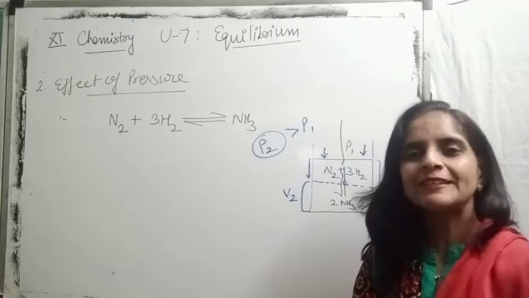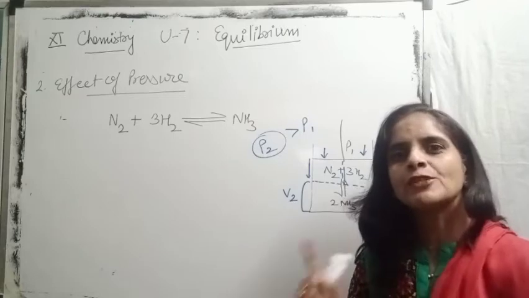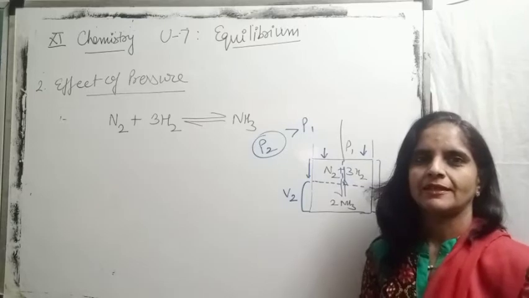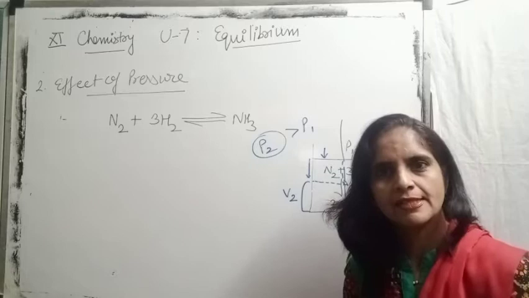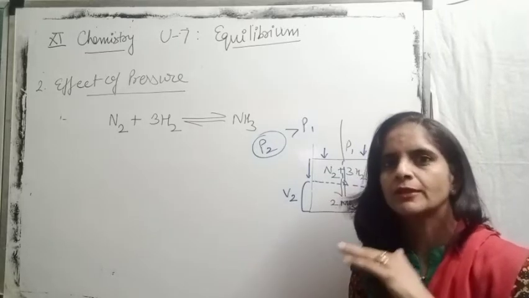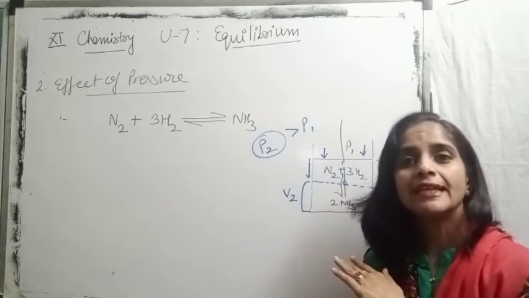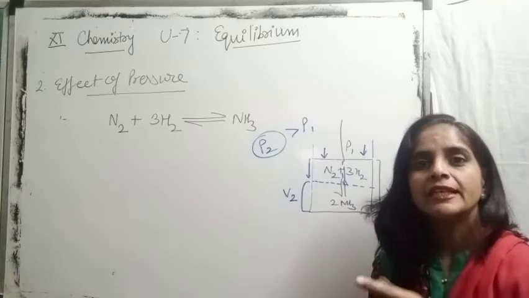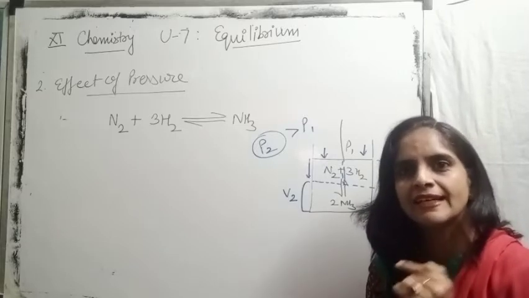Yes, clear, I think? The equilibrium shifts towards the lesser number of moles, because the opposite shift always takes place to nullify the effect. I am repeating this again. On increasing pressure, volume decreases. Boyle's law: pressure and volume are inversely proportional. So the total number of moles per unit volume will increase. To nullify that effect of increased number of moles, the equilibrium will go in the direction of lesser number of moles.